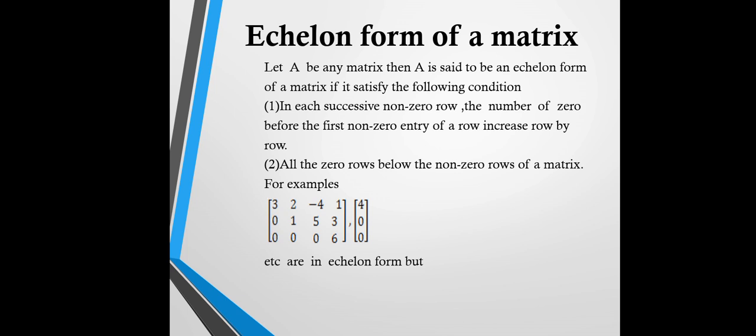For example, the first element in the first row is 3, the second element of the second row is 1, and the third element of the third row is 0. So 3, 1 and 0 are the main diagonal. So the matrix is called an echelon matrix because the lower triangular part is also 0.